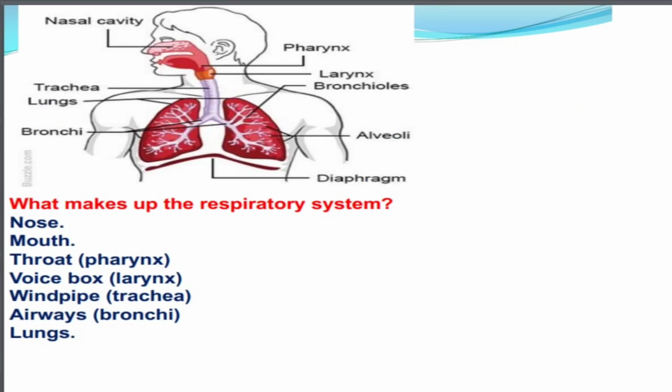Now, what makes up the respiratory system? What are the different parts of the respiratory system, or what parts of our body together make the respiratory system? These are the nose, mouth, and throat. Throat is also known as pharynx. Then we have the voice box, also known as larynx. Windpipe can also be called trachea. Then the airways, which are the bronchi, and at last we have the lungs.